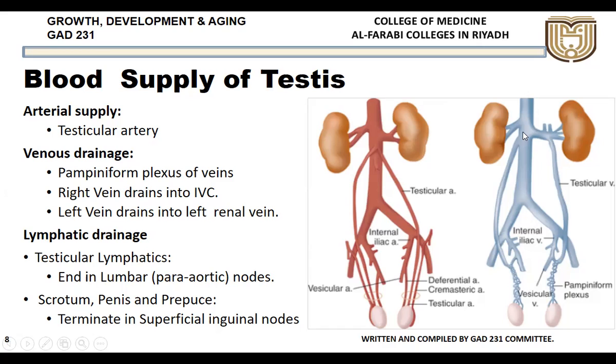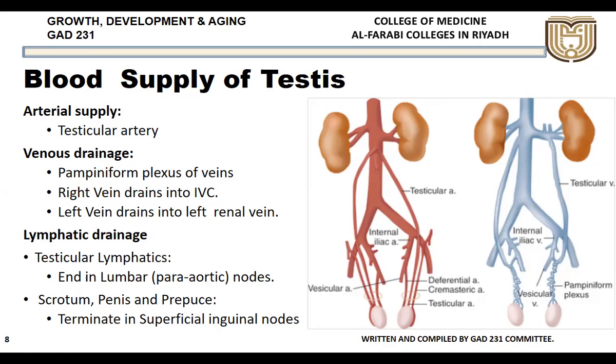Why is this important? This is clinically very important because the right testicular vein drains at an acute angle, so not much pressure is created. But the left vein drains at right angles, against gravity, so it has to drain against this at right angles. Usually the backflow of the veins is prevented by the presence of valves. If you have seen, all the veins have valves.